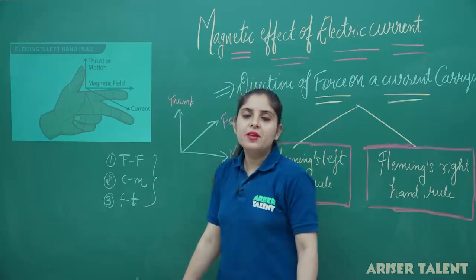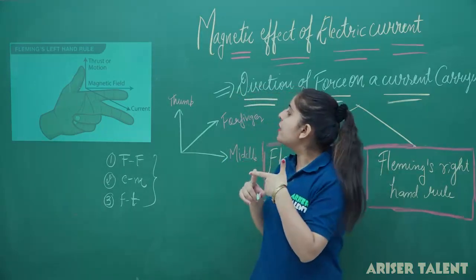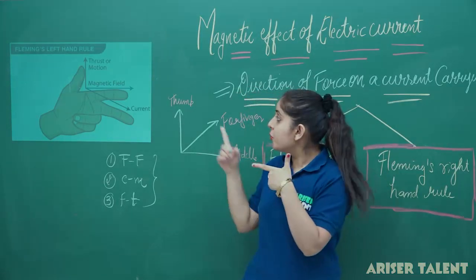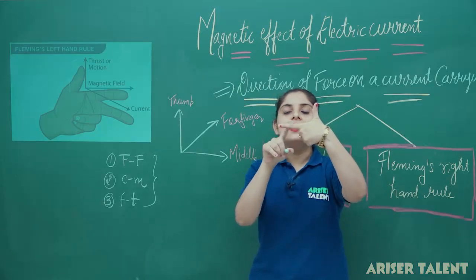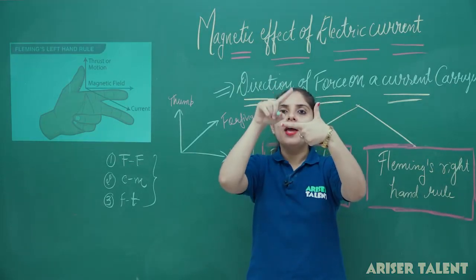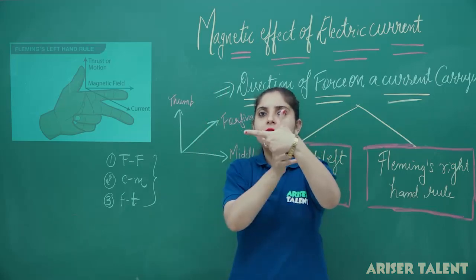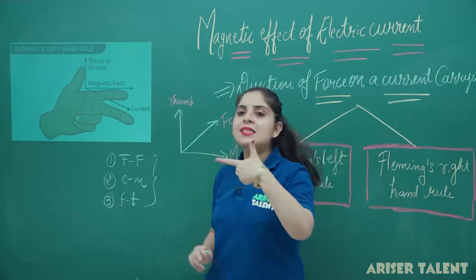Now what is FF? FF means the forefinger is giving you the direction of the field. You can see here. The forefinger is giving you the direction of field. So F is the forefinger, F is the field. So it means FF. Second is CM.